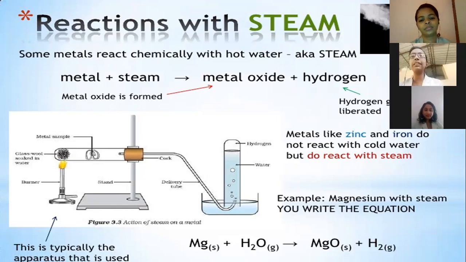Magnesium is solid in state, and water, we know, is a liquid. In this case, we are using the gaseous state, that is steam. Then we can see that the product will be metal oxide. So it is the metal magnesium, and the products will be magnesium oxide and hydrogen. Next we are going to the next slide.